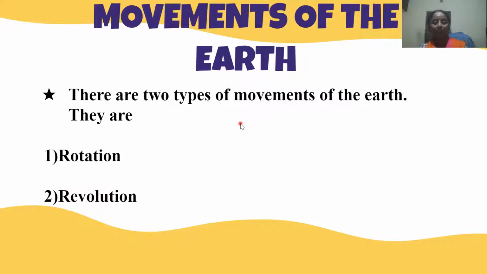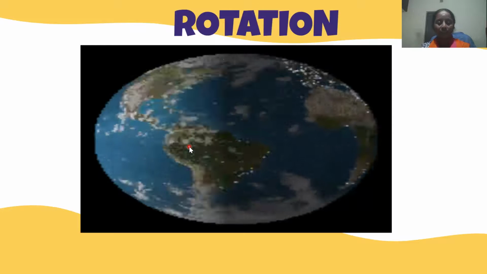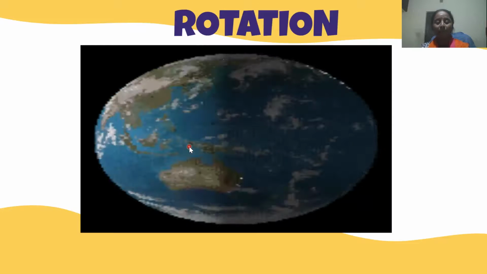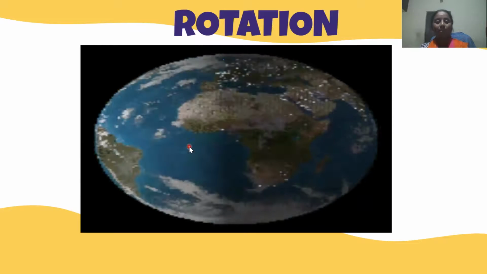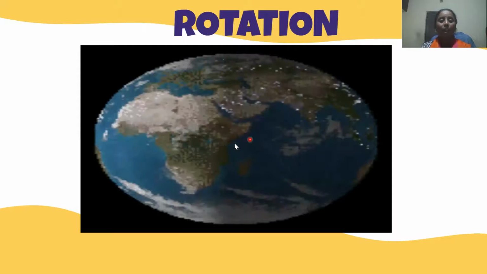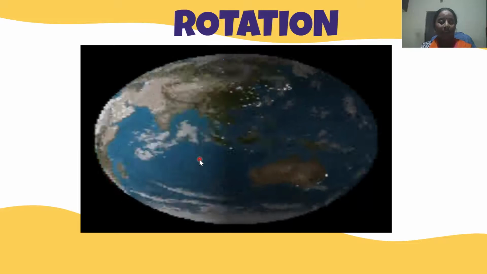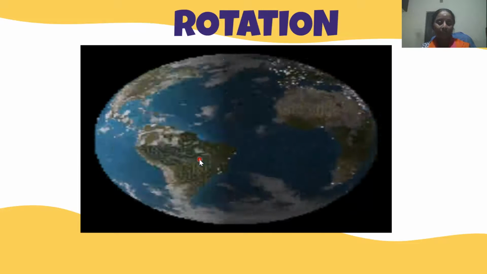This planet Earth undergoes two types of movement. They are rotation and revolution. Let us learn in detail about the first movement, rotation. Rotation is nothing but turning around. The earth rotates on its axis. To complete one rotation, the earth takes 24 hours. That is nothing but 1 day.